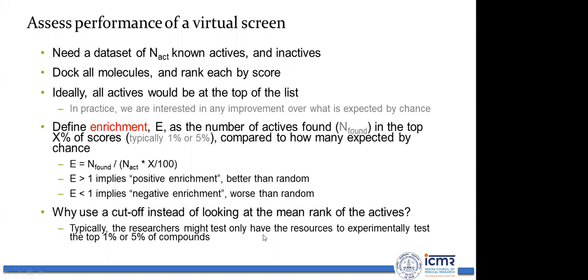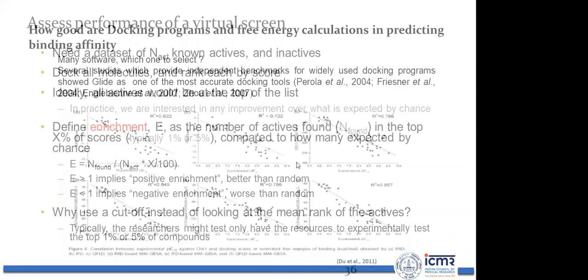Typically, a researcher might have the resources to experimentally test only the top 1% or 5% of the compounds. So you would like to see what percentage of active compounds are present in the top 1% of the listed compounds during a virtual screening. That is called enrichment. That is how you can evaluate the performance of a virtual screening protocol.